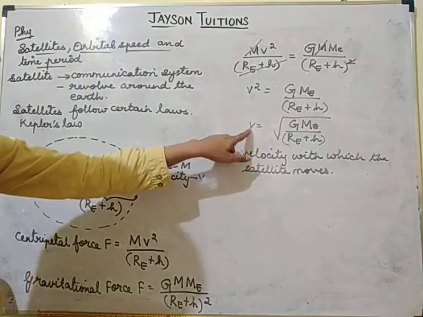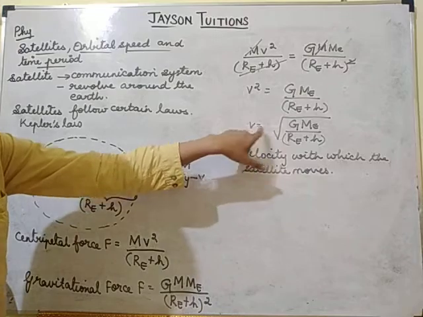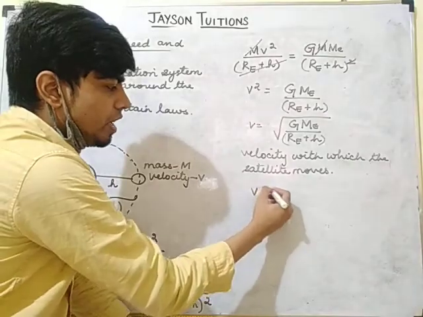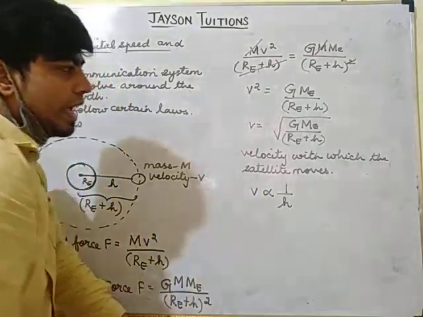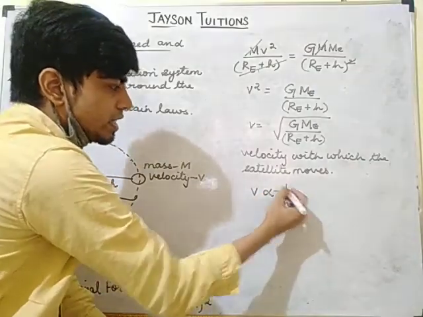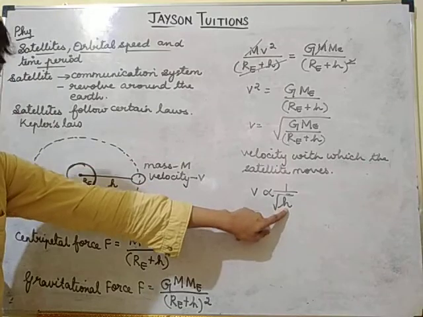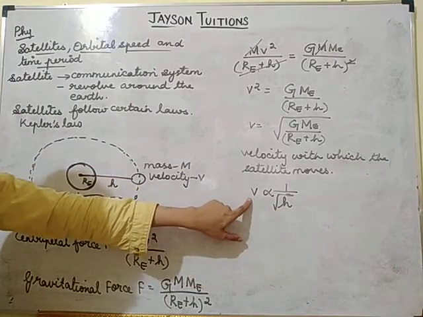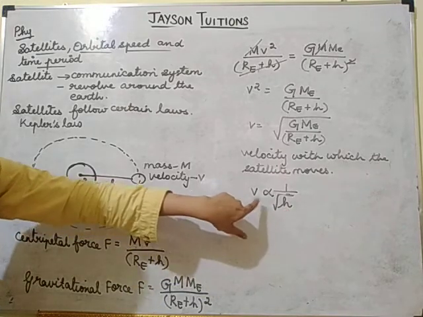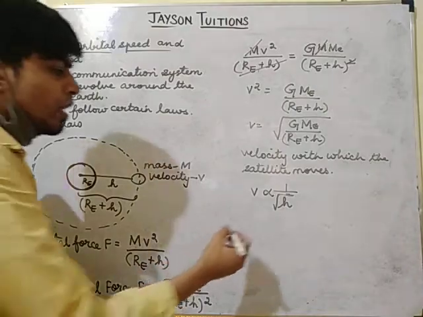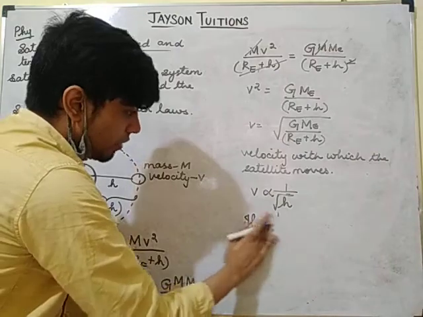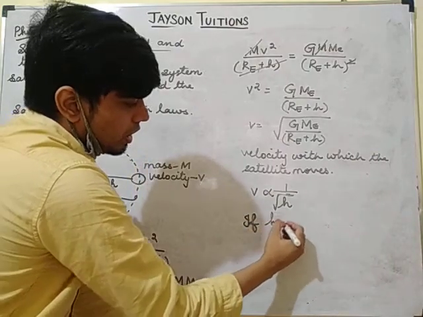Now you can see h is in the denominator, so v is inversely proportional to root of h. That means if the height increases, the velocity will decrease, and if the height decreases, the velocity will increase.